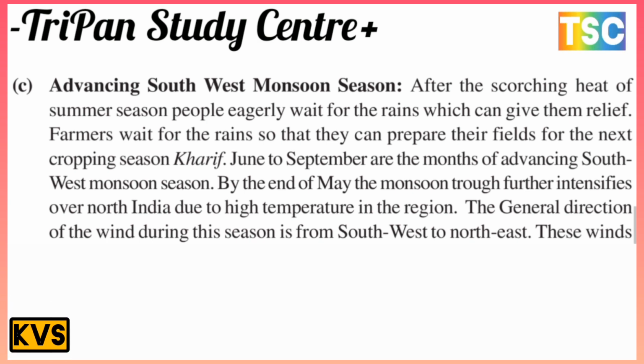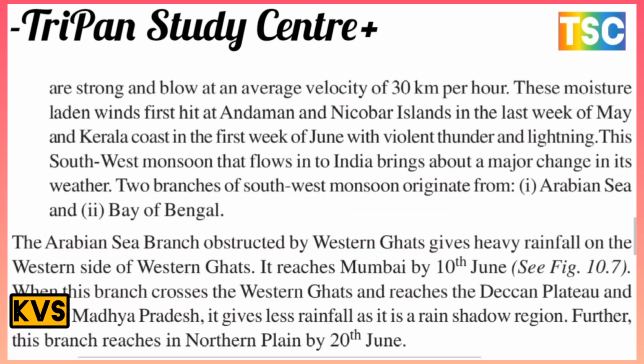By the end of May, the monsoon trough shifts further over India due to the high temperature in the region. The general direction of the wind during this season is from southwest to northeast, and these winds are strong and blow at an average velocity of 30 km per hour. These moisture-laden winds first hit the Andaman and Nicobar Islands in the last week of May and the Kerala coast in the first week of June.